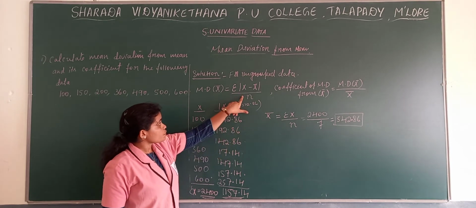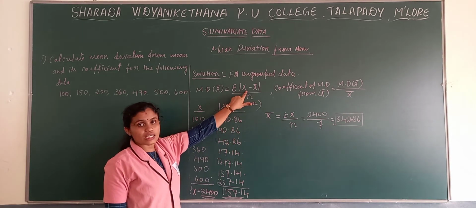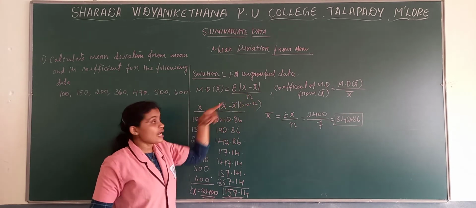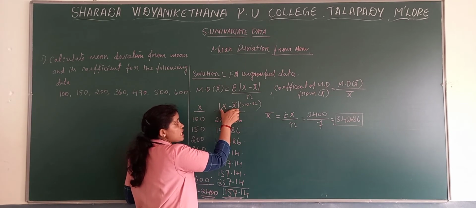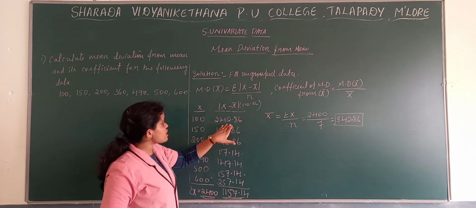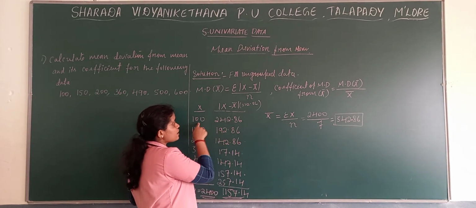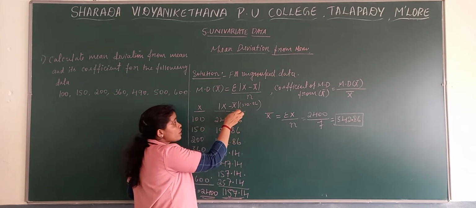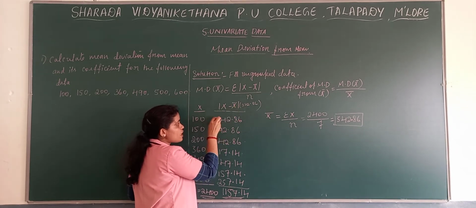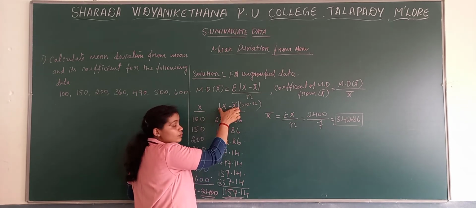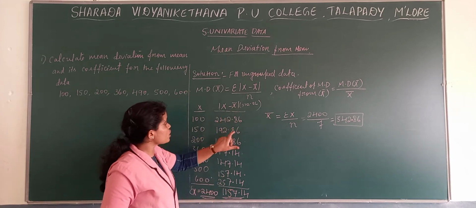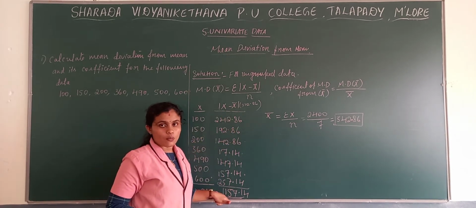So now, sigma modulus x minus x bar by n. As I said, why we take modulus? If we consider modulus here, a negative value will become positive. See here, 100 minus 342.86: if there is no modulus, it will become minus. Since we have modulus in the formula, all the values will become positive.